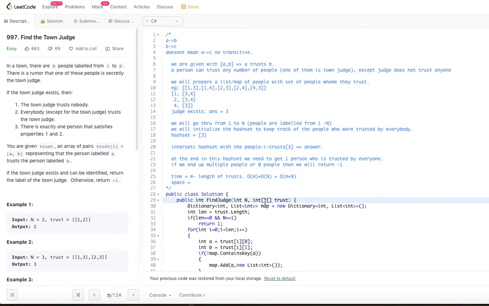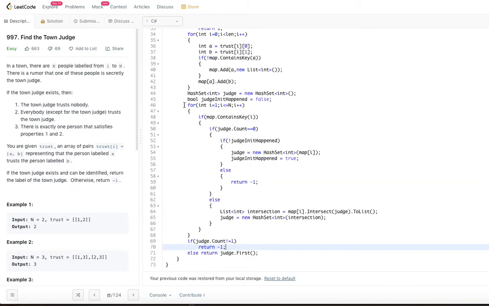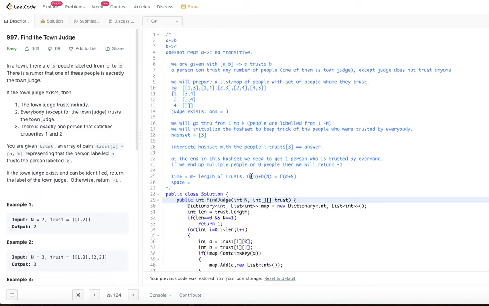Typically, in the best case it is n minus 1, because obviously we have one judge. So, we go through 1 to n, that is the reason why we take order of m plus order of n, which is totally order of m plus n. That is the time complexity. So, let us go ahead and look at the space complexity for this algorithm.